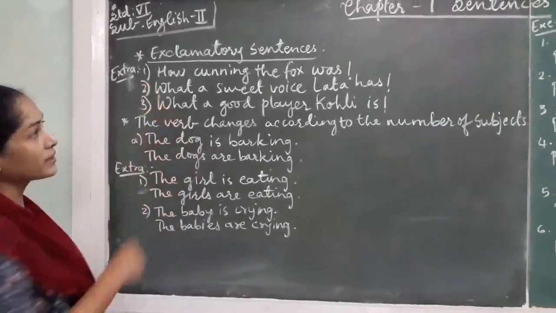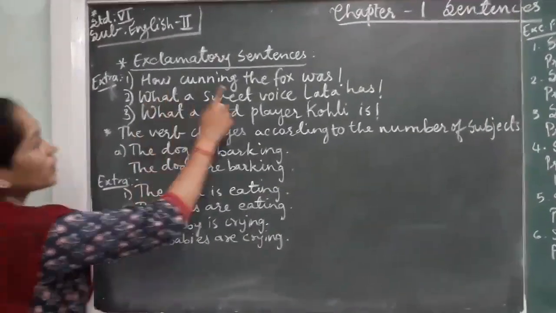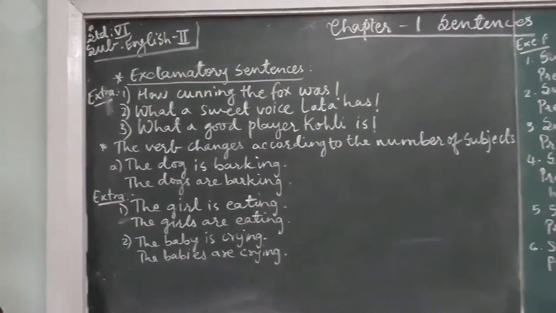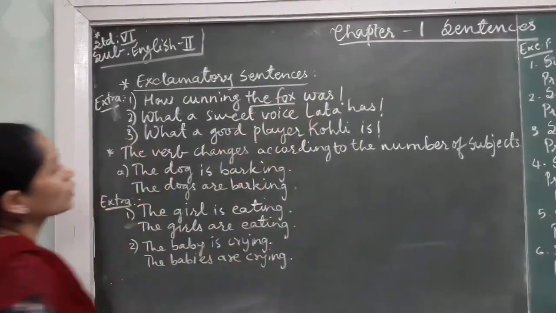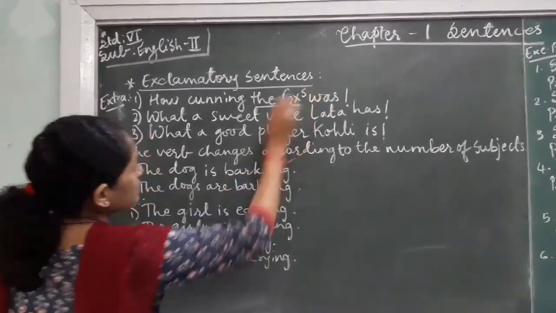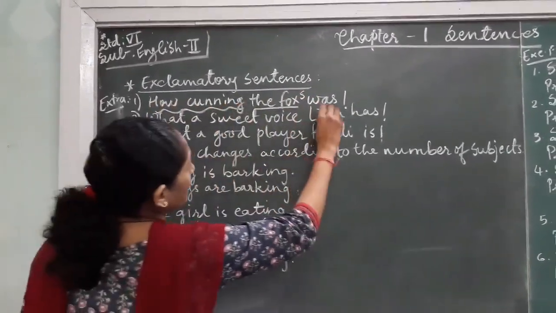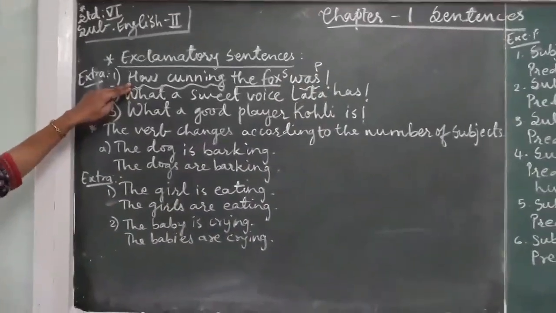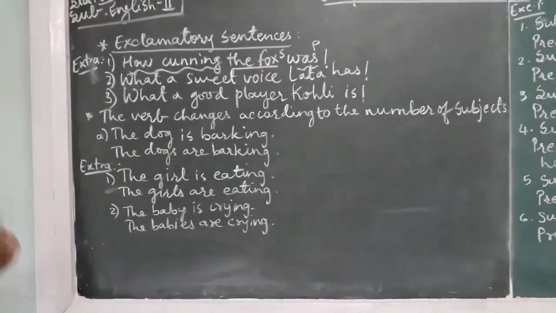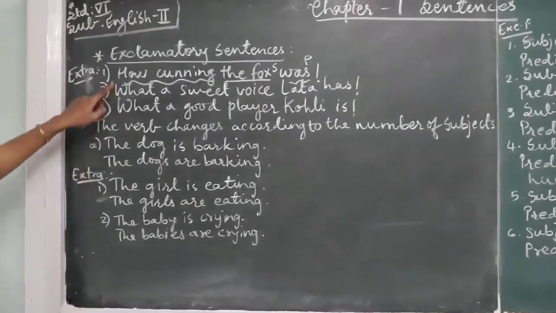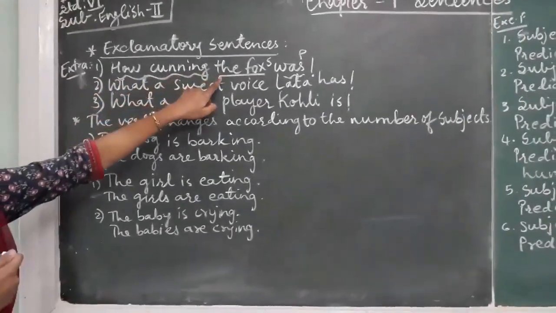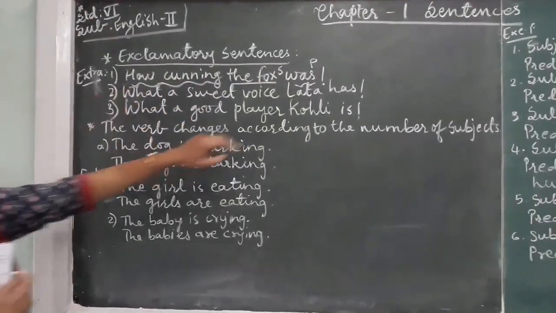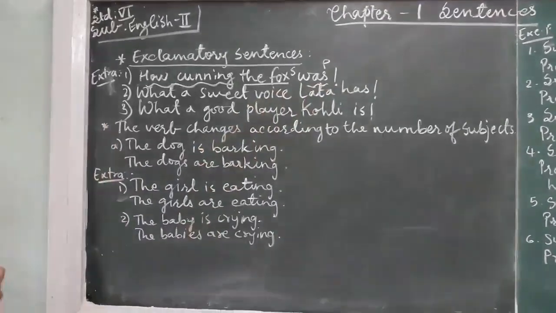Okay, extra sentences are written on the board. How cunning the fox was. Whom are we talking about in the sentence? We are talking about the fox. Okay, so here it becomes our subject and this becomes our predicate. The sentence starts with how, but it is not asking you a question. Okay, that you have to keep in mind. The sentence is talking about the quality of the fox, that it is cunning. So here we are writing how, and at the end of the sentence we are putting an exclamatory mark.